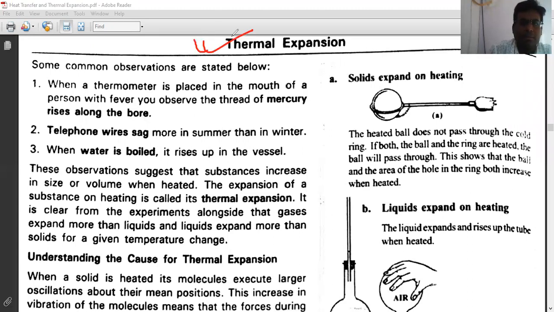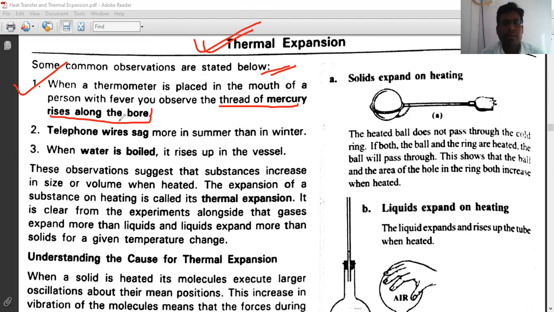Now look at thermal expansion. Some common observations are listed below. When a thermometer is placed in the mouth of a person with fever, you observe that the thread of mercury rises along the bore, okay? When a person has fever, the body temperature is high, so the thread of mercury rises. Next point: telephone wires sag more in summer than in winter, because they expand. That is called thermal expansion. And when water is boiled, it rises up in the vessel. That is also called thermal expansion.